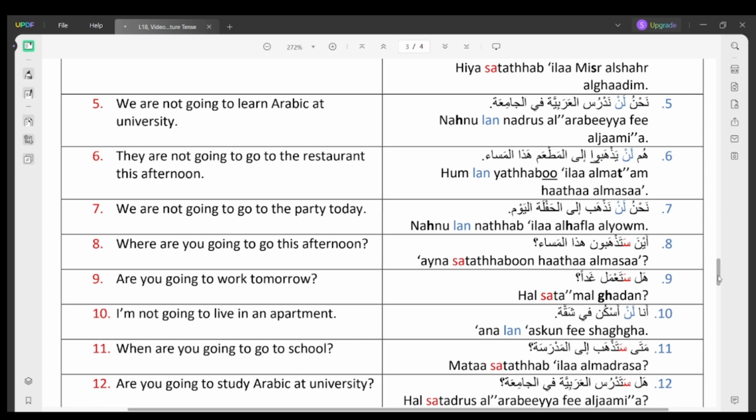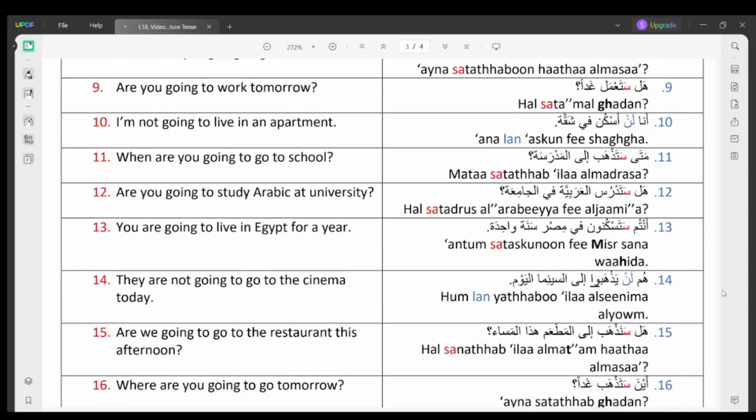Number 7. We are not going to go to the party today. نحن لن نذهب إلى الحفلة اليوم. Number 8. Where are you going to go this afternoon? أين ستذهبون هذا المساء؟ Number 9. Are you going to work tomorrow? هل ستعمل غدا؟